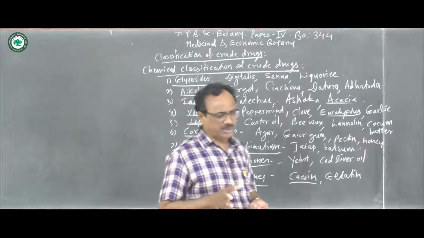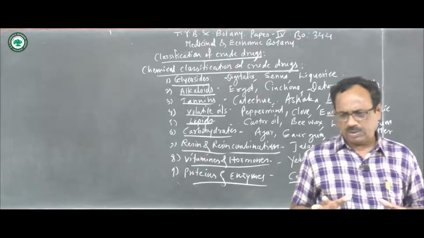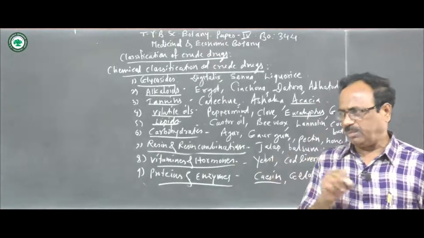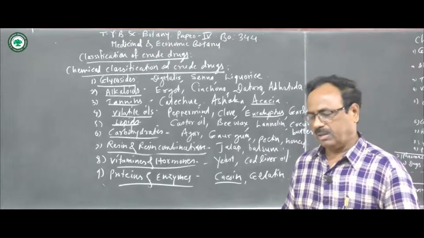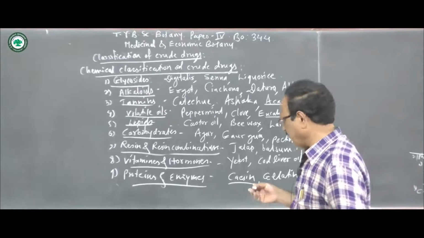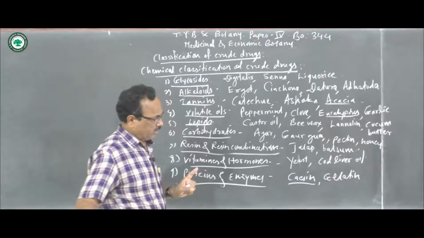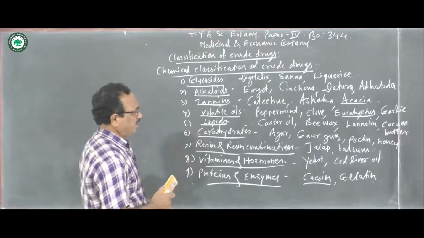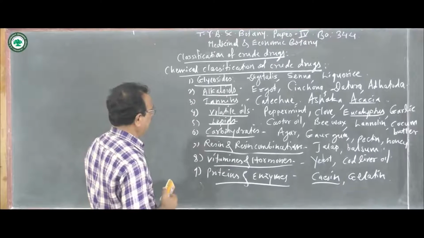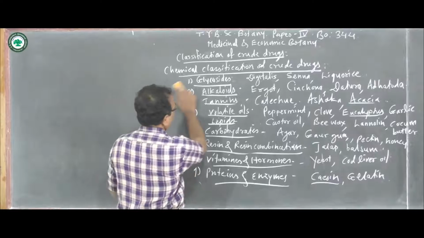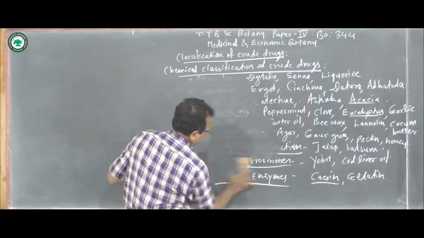So thus here, if we see, all the crude drugs which consist of the specific active principle or chemical constituents are grouped under the titles on the basis of which chemical constituents are present in that crude drug. So this is about the chemical classification.